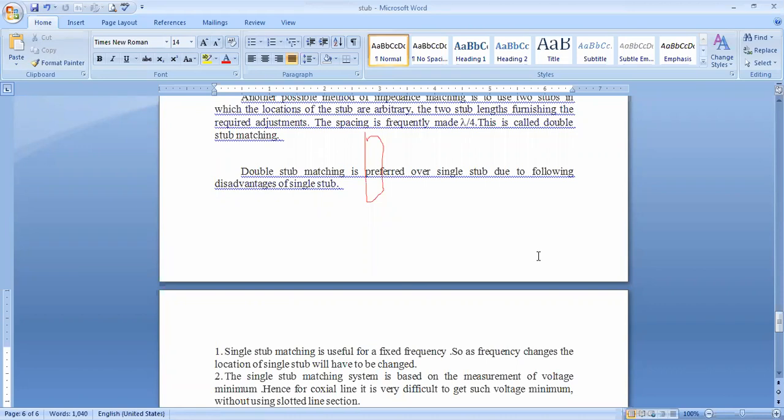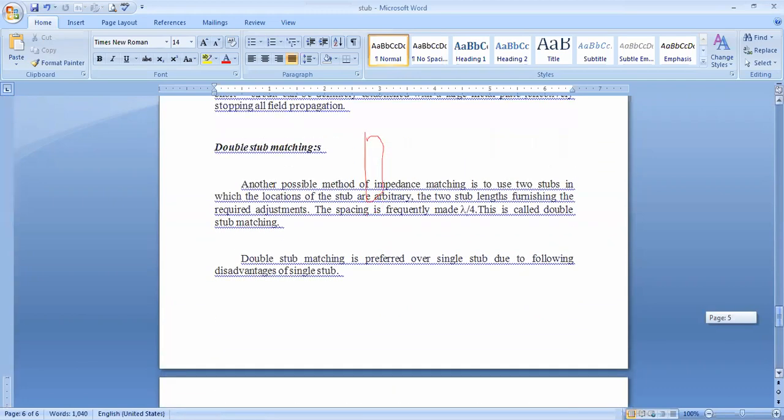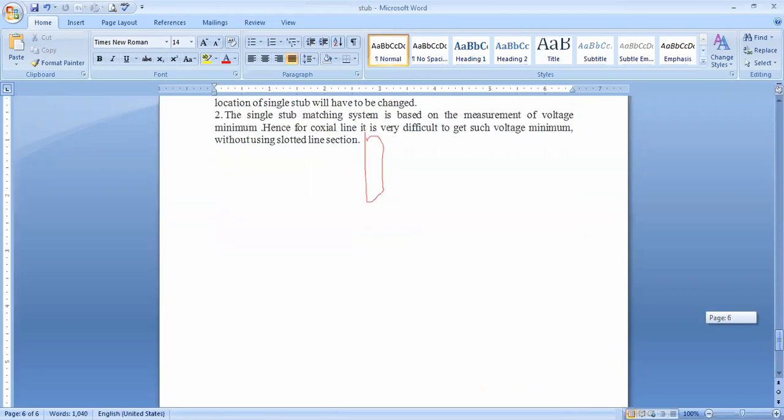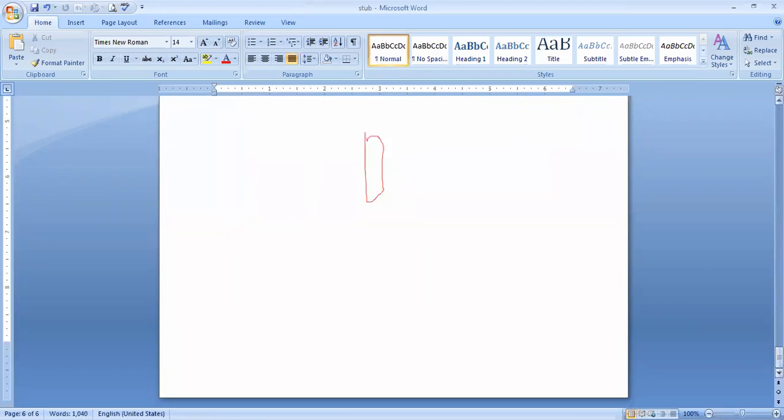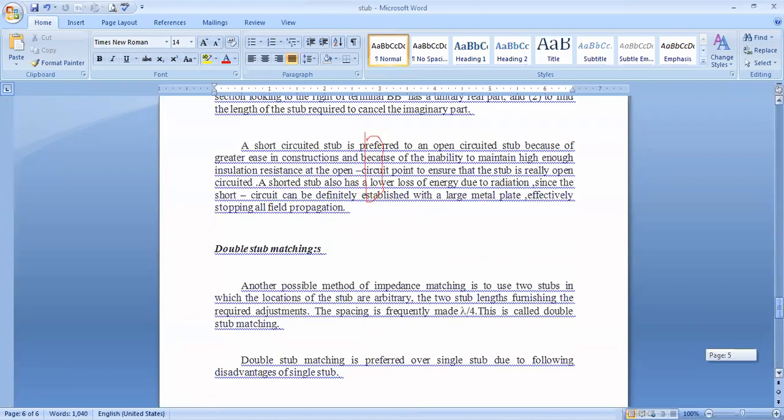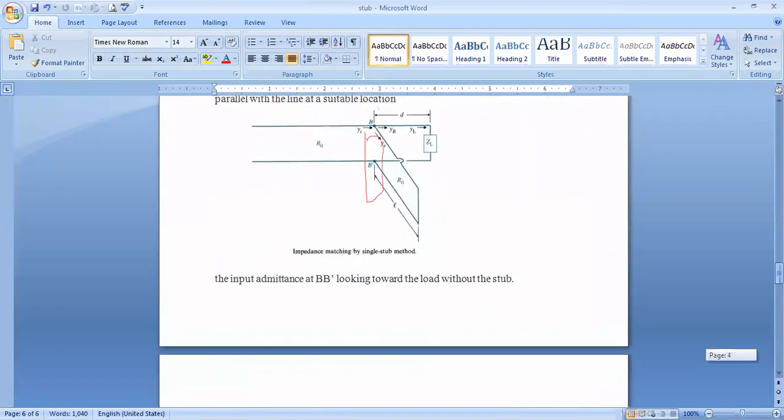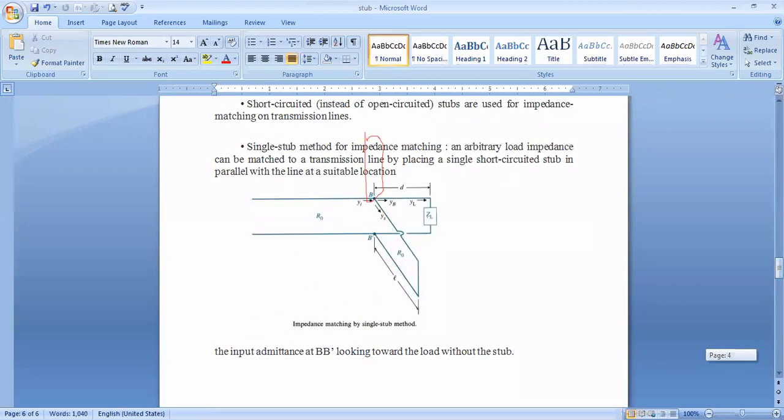For a transmission line like coaxial cable, such a concept is very difficult. That's why single stub matching is not preferred, as it is very difficult to find V maximum and V minimum in the single stub matching concept. That's why we always prefer double stub matching. This is the concept called single stub and double stub matching.